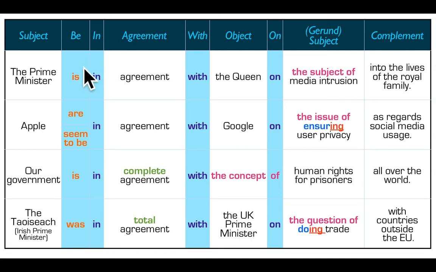So there you can see how to build this sentence. You'll need a be and then an in before agreement and a with after agreement. You can add adjectives for emphasis like complete or total before agreement as well. And then if you're talking about a person or entity or company, you'll use the preposition on. But if it's an idea like the concept of, the issue of, the subject of, the question of, and you put that in here, then it must be of. So there's a little bit of detail.